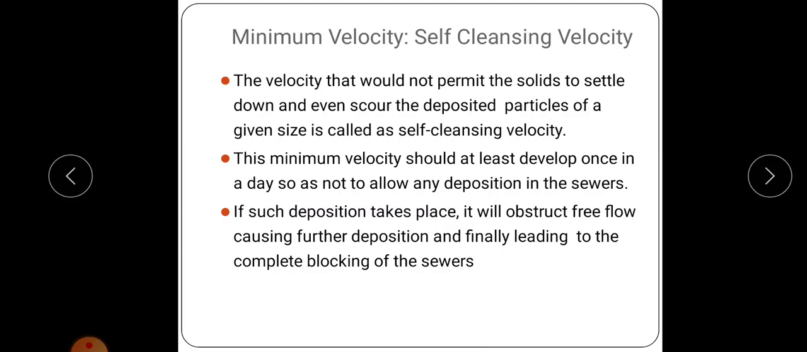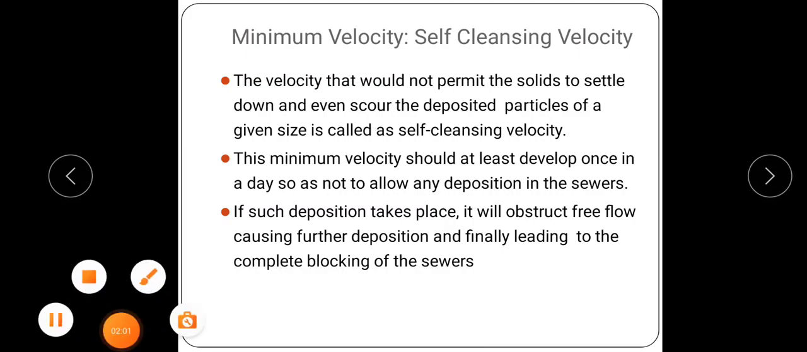And this minimum velocity should be developed at least once in a day, so as not to allow any deposition in the sewers. If such deposition takes place, it will obstruct the free flow, which will cause further deposition, and finally lead to complete blockage of the sewers. That is the problem due to the deposition of material. So this type of velocity is known as self-cleansing velocity.